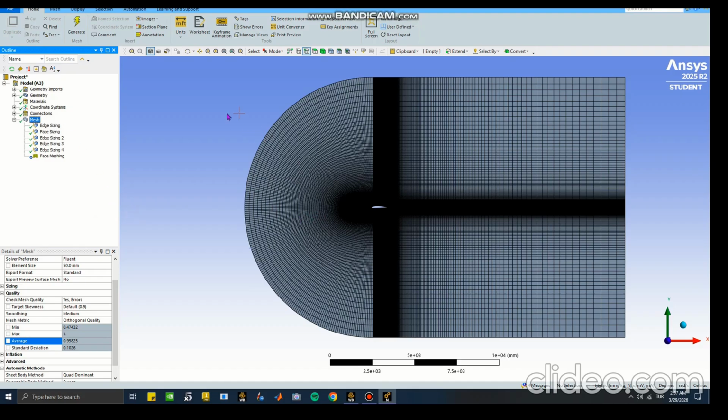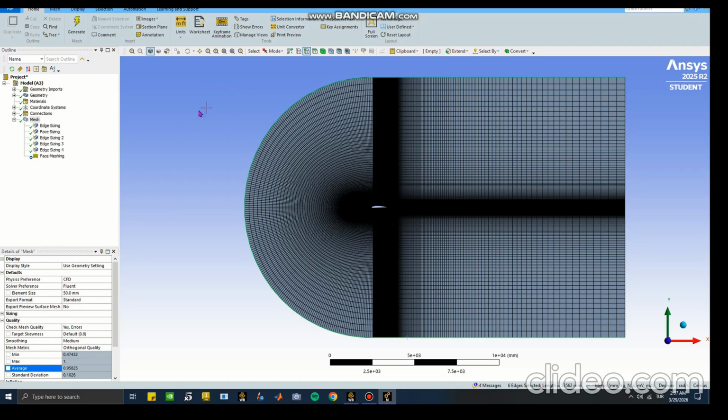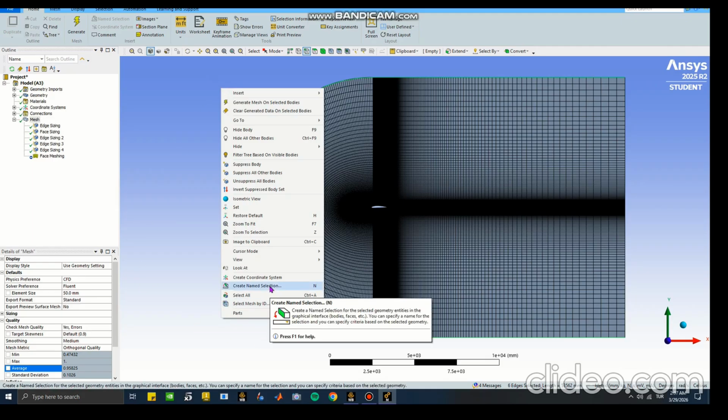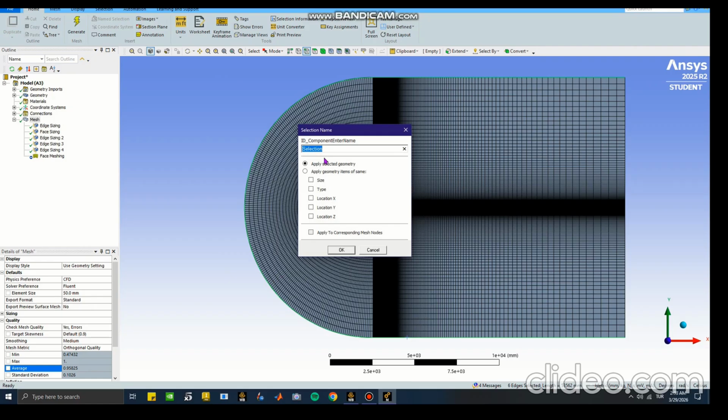Okay, now we need to create name selections. I will click on the edge selection filter, select the outer boundary of my mesh, not the very right vertical line, because it will be pressure outlet. Now I will click randomly anywhere, right click, create name selection, and this is going to be my velocity inlet. I'm going to type like this so that software understands and captures this as velocity inlet in the setup phase that we are going to move to in a few minutes.